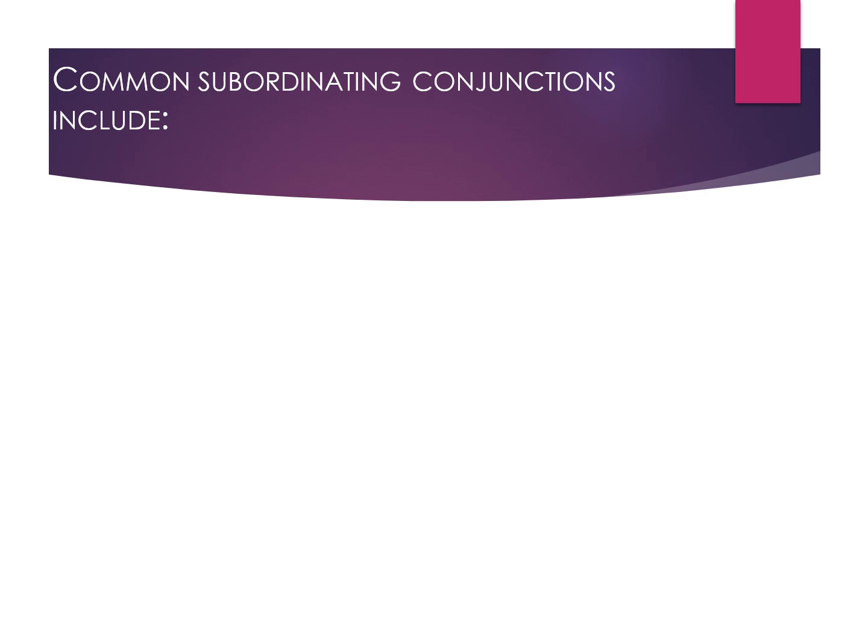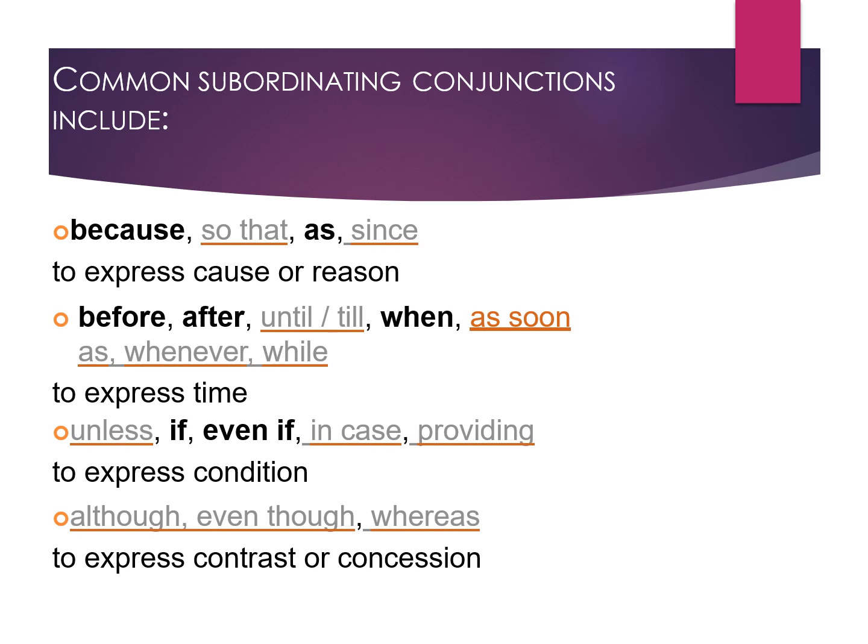Common subordinating conjunctions include because, so that, as, since, to express cause or reason; before, after, until or till, when, as soon as, whenever, while, to express time; unless, if, even if, in case, providing, to express condition; although, even though, whereas, to express contrast or concession.